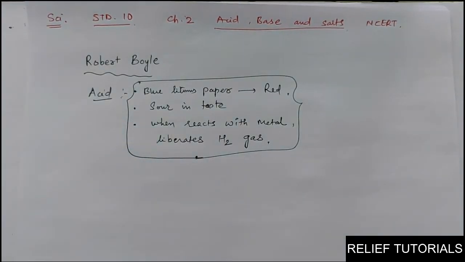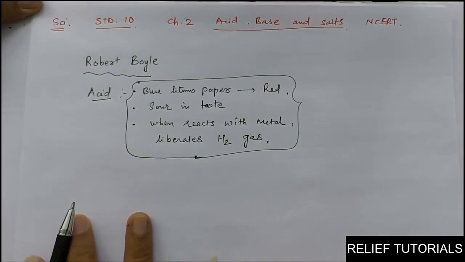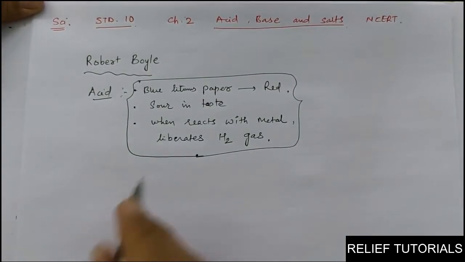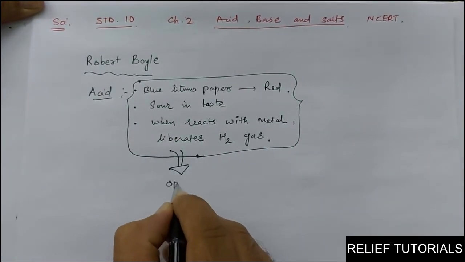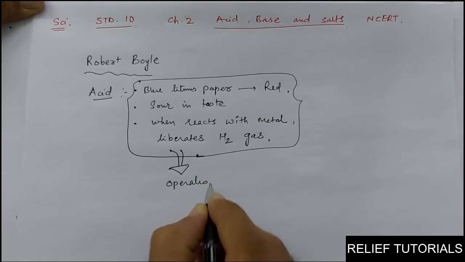This definition is not describing the composition of acid. It is not describing that acids are made up of which substances. What should be the substance present in the solution so that it is called as acid? It is not given. Such definitions are called as operational definition.